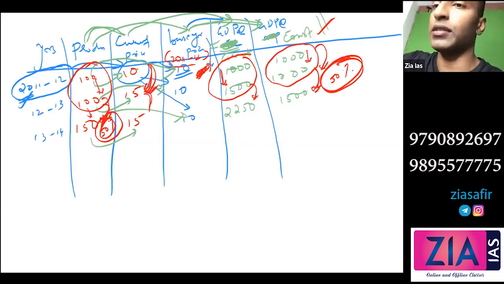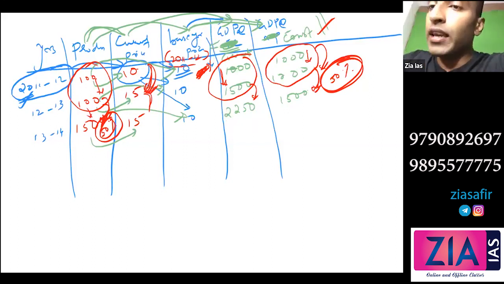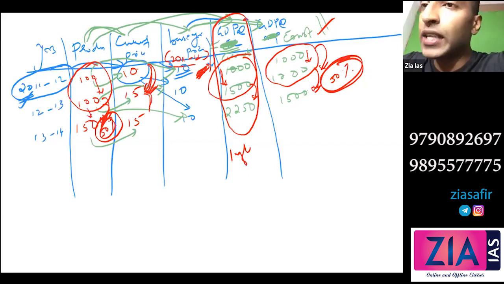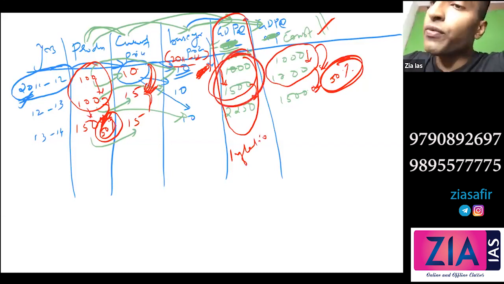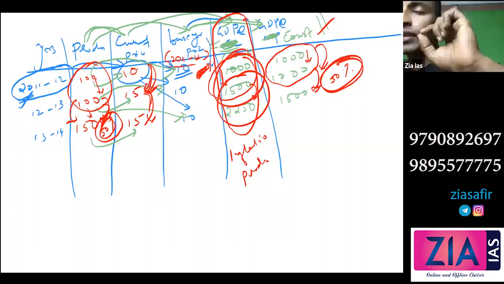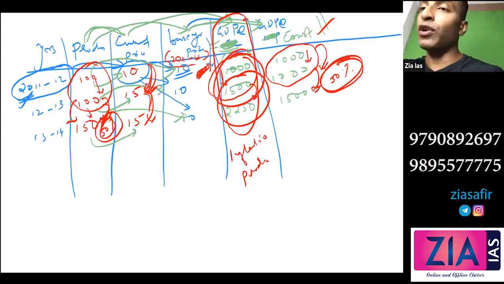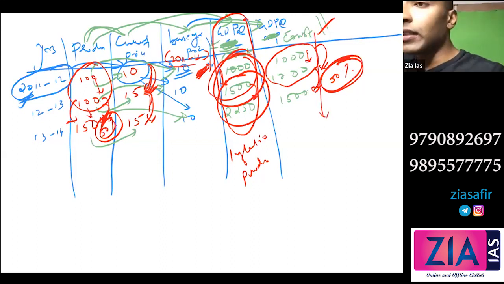So what I want to conclude here is that GDP at current prices will change either because of inflation, that you have seen in the first case, or because of actual change in production, that you have seen in the second case. No inflation in the second case, but production changed, so there is a change. Whereas GDP at constant price will change only if there is a change in production.